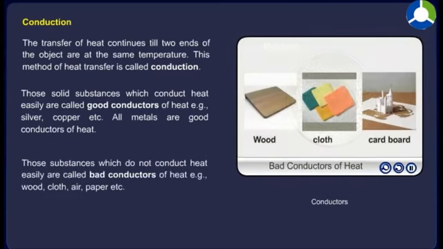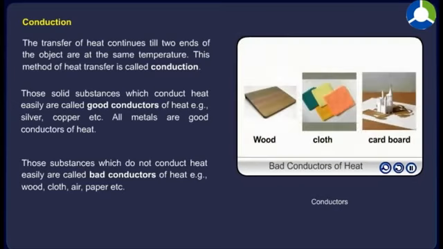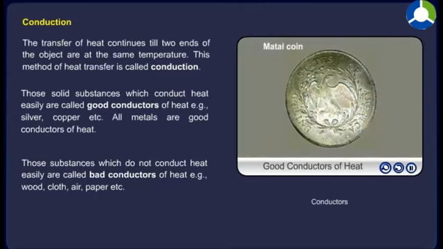Those substances which do not conduct heat easily are called bad conductors of heat. For example, wood, cloth, air, paper, etc.